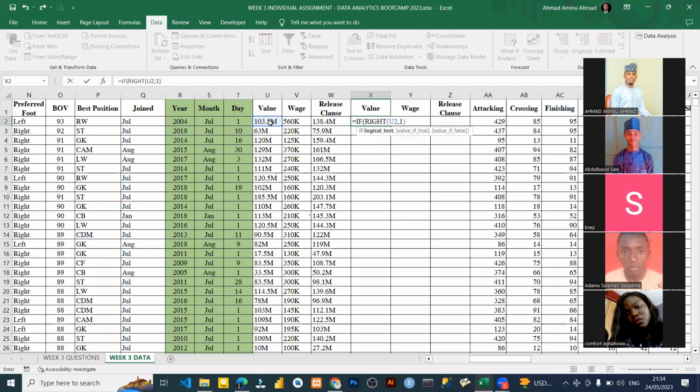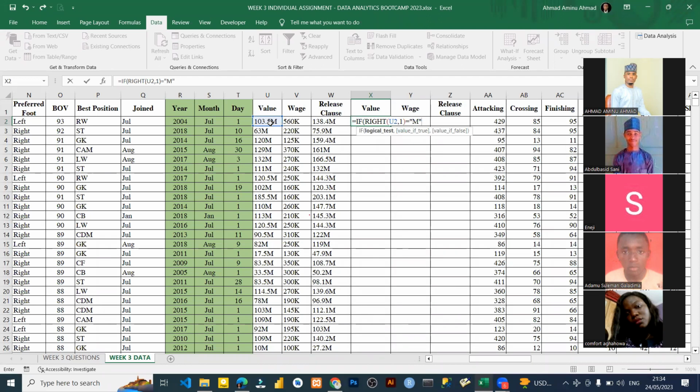So we are going to use M first. If this RIGHT of U2, comma 1, that one character we are removing, is equal to M, that's our logical test.